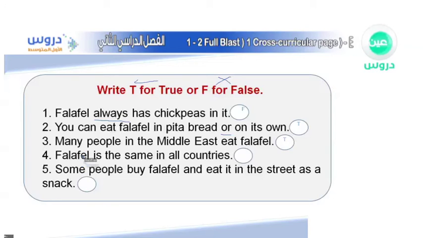The fourth one over here, it says falafel is the same in all countries. Once again, concentrate. When we have words such as the word same, what do we have to look for, guys? That's right, we have to look for opposites. Do you know what is the meaning of opposites? It means the word that has a different meaning from same. For example, the opposite of the word same is the word different.